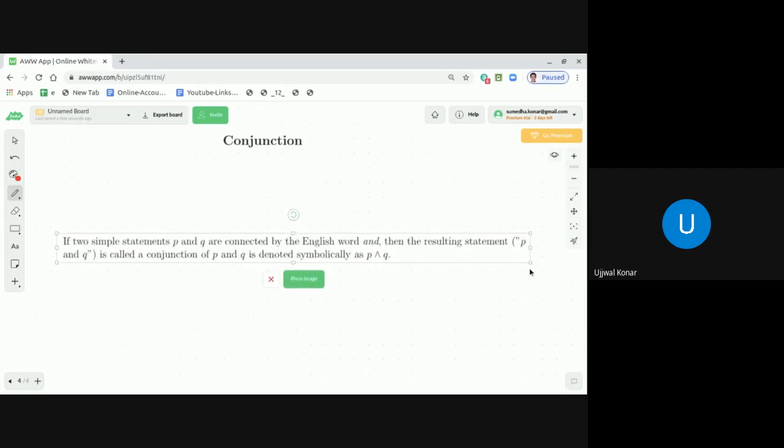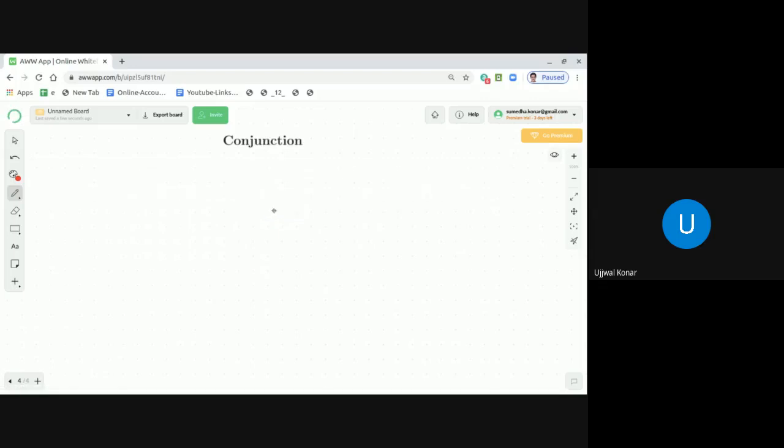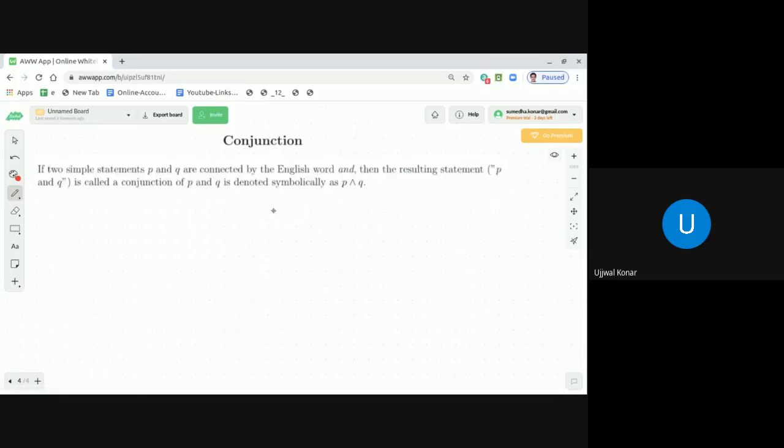As you see, if two simple statements P and Q are connected by the English word "and", then the resulting statement "P and Q" is called a conjunction of P and Q, and is denoted by the symbol P, the conjunction symbol, Q. Correct, dear students?